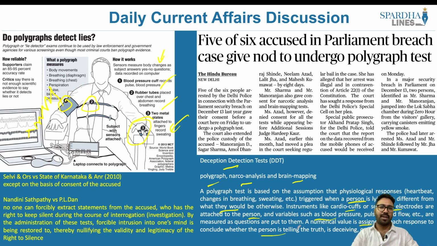Look at Article 20(3): self-incrimination. What is self-incrimination? I don't have to necessarily give information to the police officers or to the investigating agencies about my own self. Let's say I have committed a heinous offense. Let's say I have slapped some person. There is grievous hurt that I have caused to another person. So this is where grievous hurt comes into the picture of the IPC.